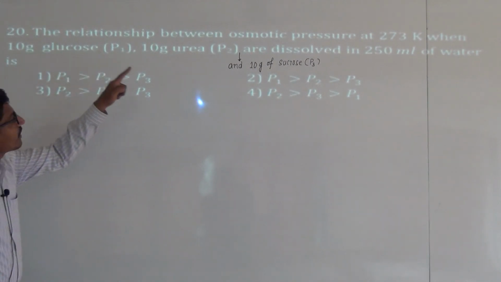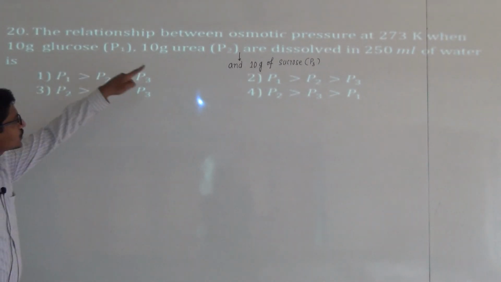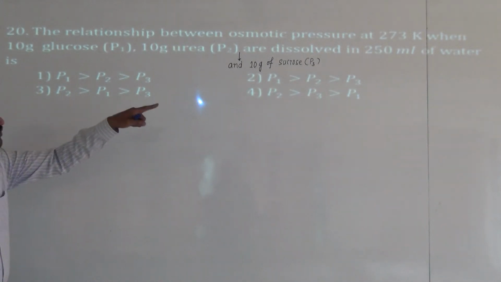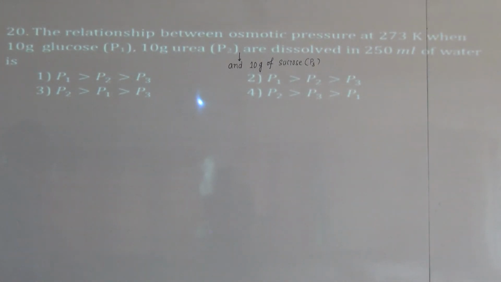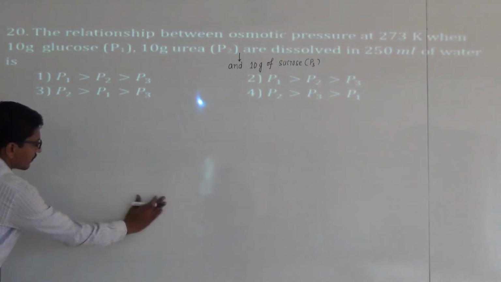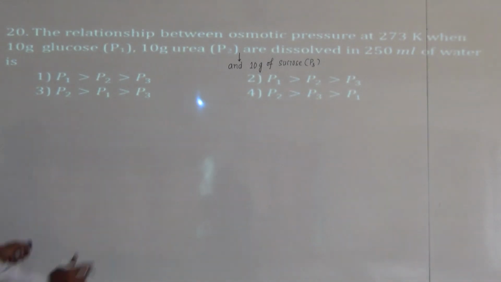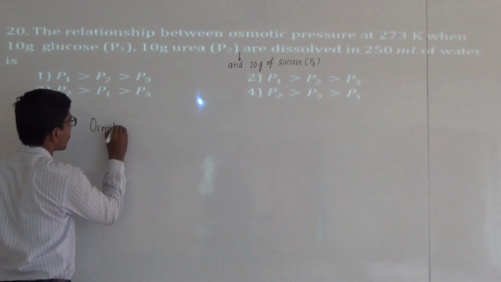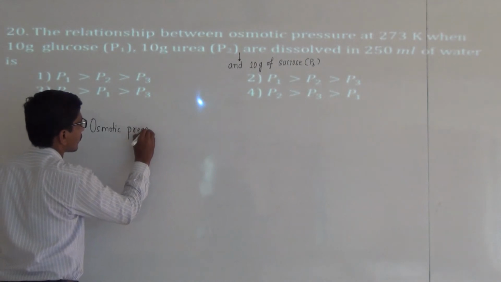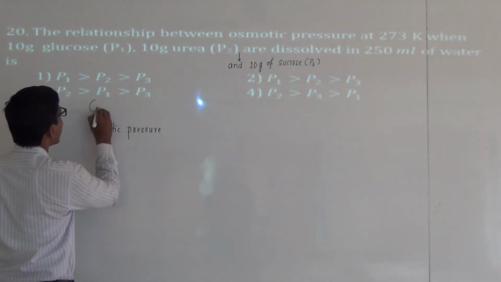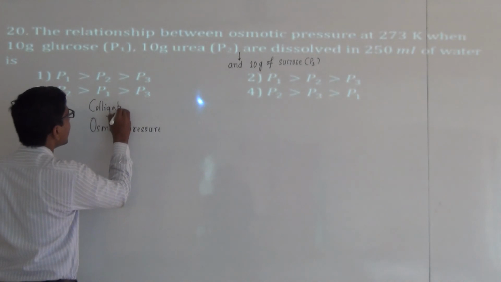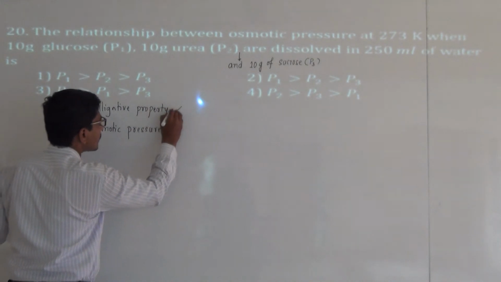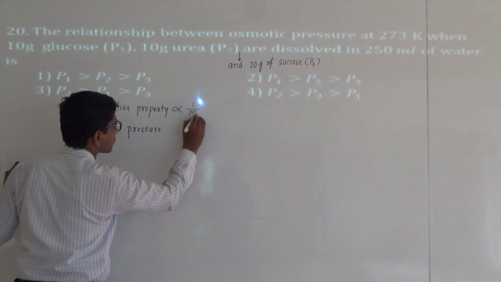The relationship between osmotic pressures of glucose, urea and sucrose solutions dissolved in 250 ml of water at 273 Kelvin temperature. Osmotic pressure, or simply colligative property, is inversely proportional to molar mass.